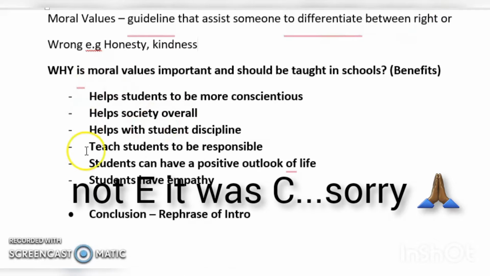Now, in your answer booklet, I have also told my students they can do this. They can have it as bubbles, so a bubble map. So they have their circle in between and whatever word they want to write, and then the arrows to show what are the benefits, advantages, etc. So you choose at least your best four that you are confident that you can discuss and you can follow the TEXI method. Okay, students, remember in year 12 and 13, your minimum number of paragraphs within should be 4 to 5.